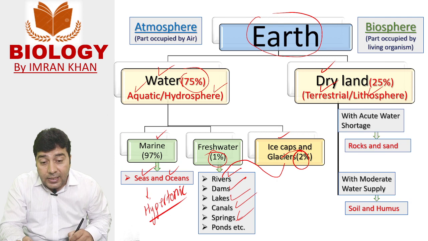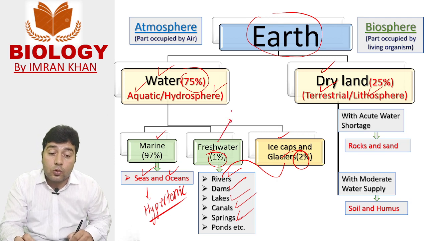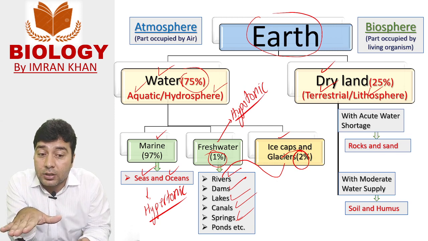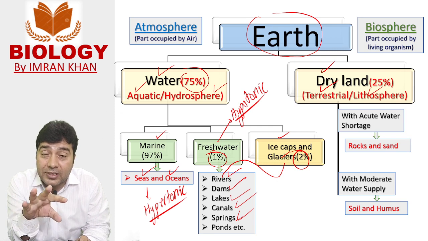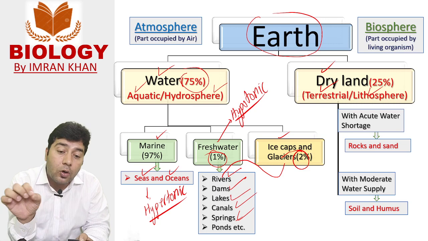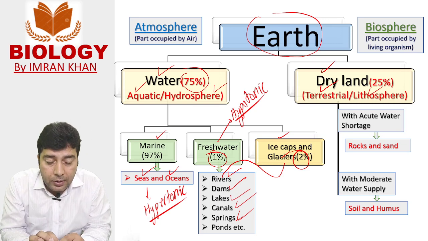Freshwater habitat contains fresh water with less salt, so it is always hypotonic because it has less salt concentration. So animals and plants have to adjust their osmoregulatory concentration with reference to this hypertonic or hypotonic aquatic environment.